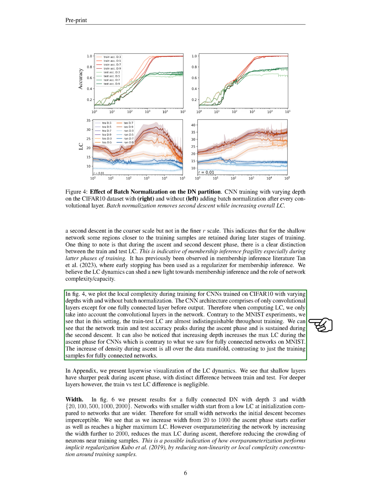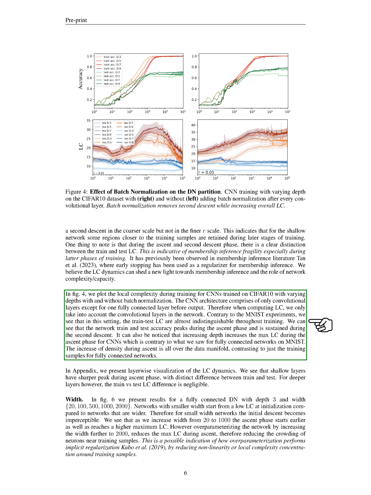We also plot the local complexity during training for CNNs trained on CIFAR-10 with varying depths with and without batch normalization. The CNN architecture comprises only convolutional layers except for one fully connected layer before output. Therefore, when computing local complexity, we only take into account the convolutional layers in the network.